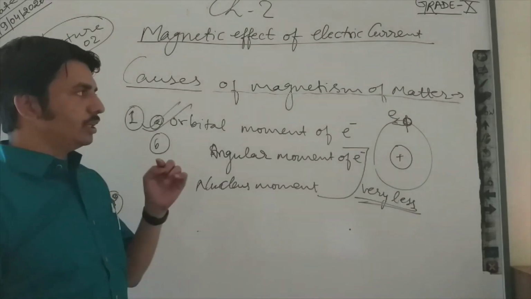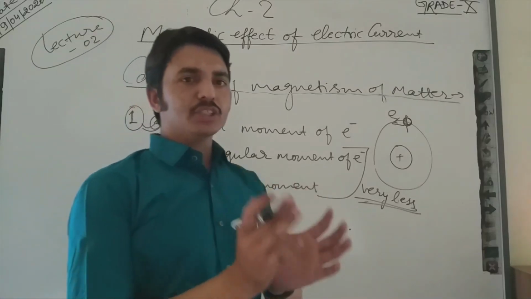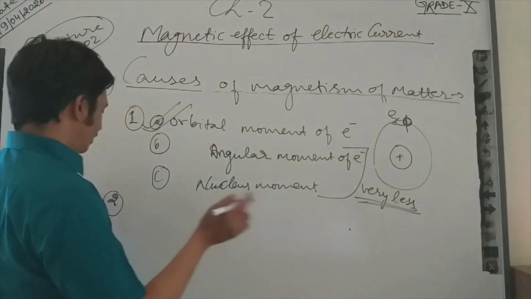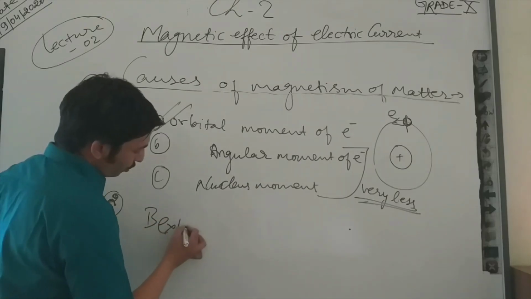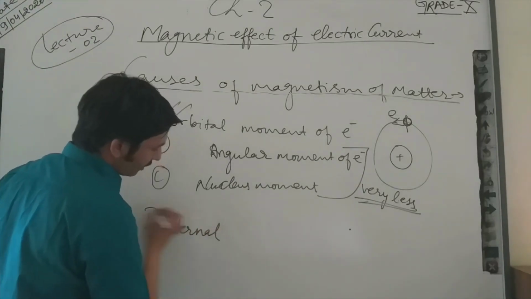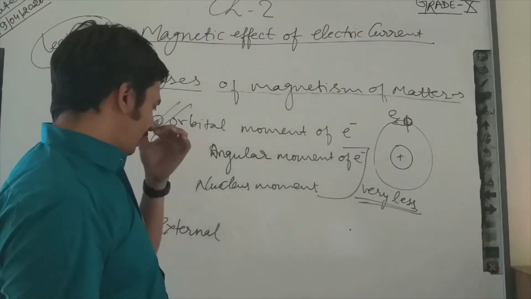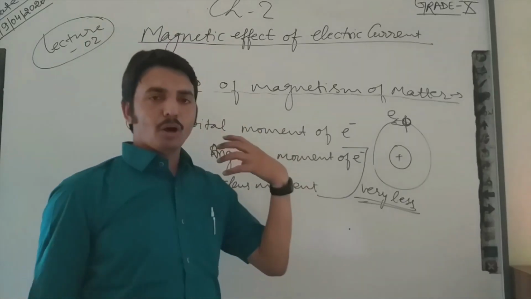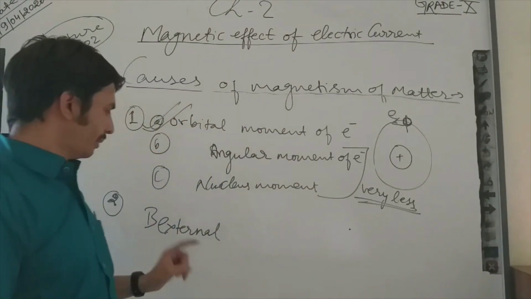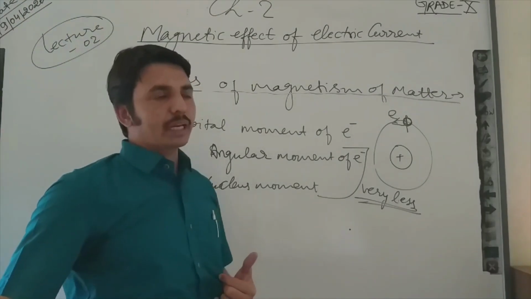Magnetism also occurs if we apply an external magnetic field, due to which the material or matter behaves like a magnet. So what happens when we apply an external magnetic field?